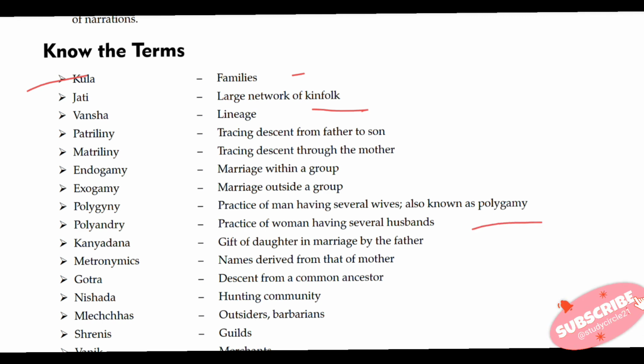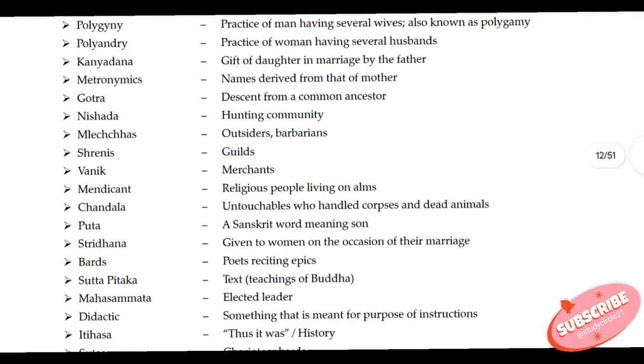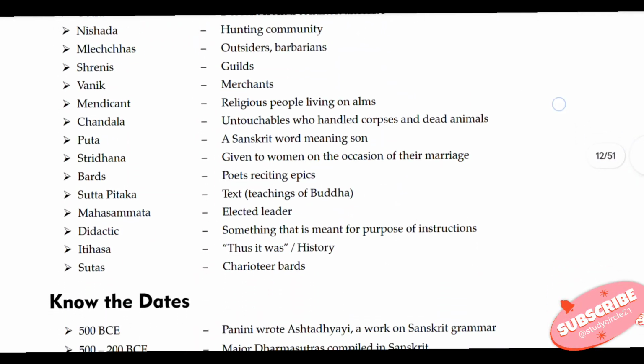Polyandry, practice of women having several husbands. Kanyadan, gift of daughter in marriage by the father. Metronymic, names derived from that of the mother. Gotra, descent from a common ancestor. Nishad, that is a hunting community. Mleccha means the outsiders or the barbarians. Shrenis are for guilds. Vanik for merchants. Mendicant, religious people living on alms. Chandala, untouchables who handled corpses and dead animals.